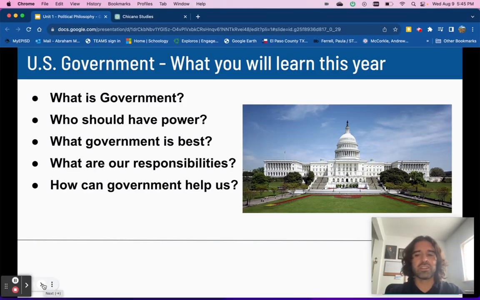Hello, everyone. Today we officially start our U.S. government class, and this is lesson one. Throughout the year, we're going to learn what government is, who should have power in government, what government is best, what our responsibilities are, and how can government help us.